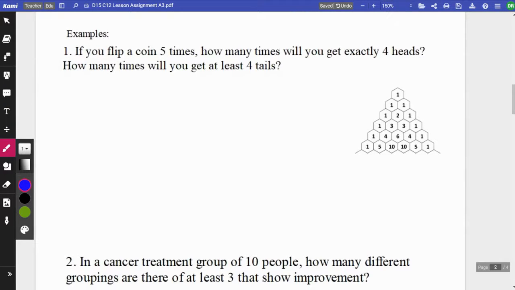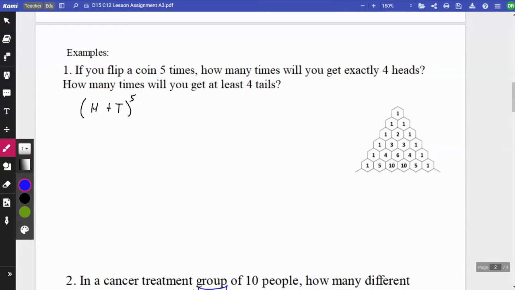So let's say you flip a coin 5 times. How many times will you get exactly 4 heads? How many times will you get at least 4 tails? There are 2 opposing things on a coin, heads and tails, and we raise it to the 5th power because we're flipping it 5 times. So you get heads or tails, and you're doing it 5 times.